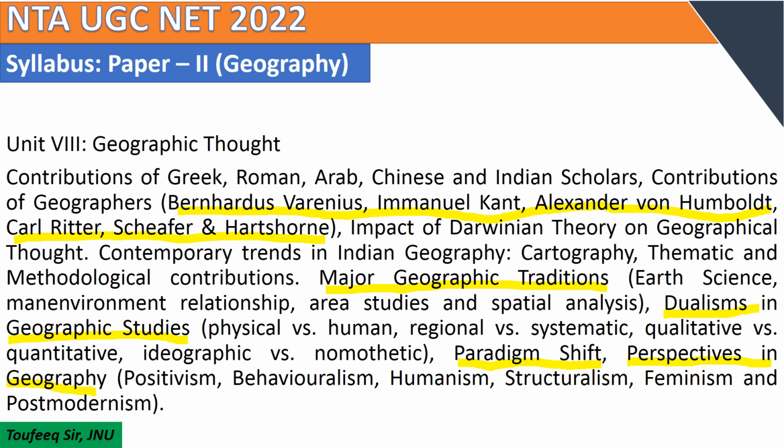If you go through this unit again and again, you will be able to remember the major concepts and the important concepts and theories from which questions are asked in the previous examinations of NET JRF.